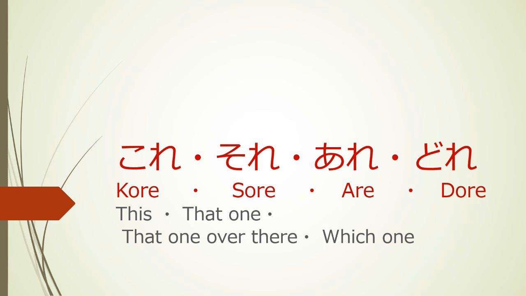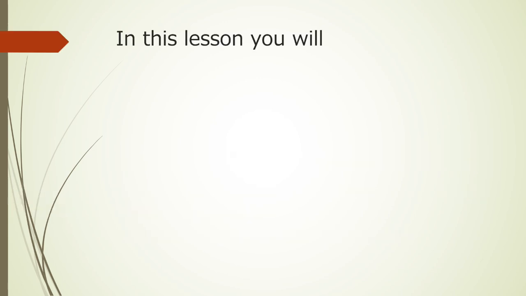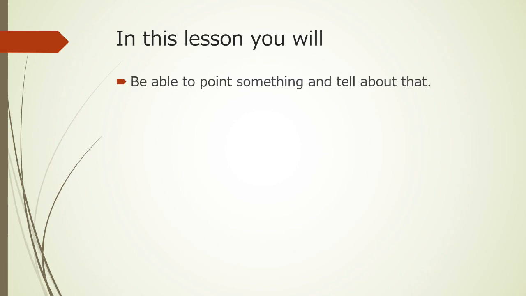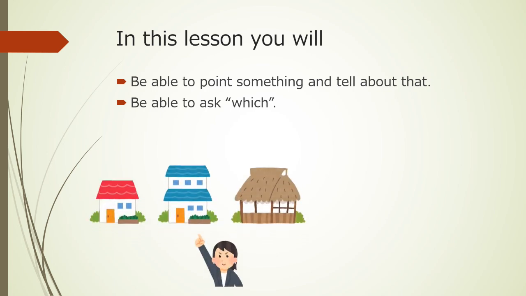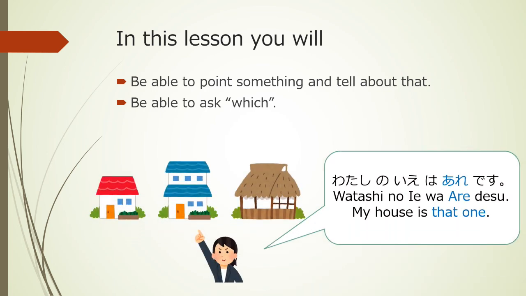これ、それ、あれ、どれ。In this lesson, you will be able to point something and tell about that, and be able to ask which. For example, 私の家はあれです。My house is that one.